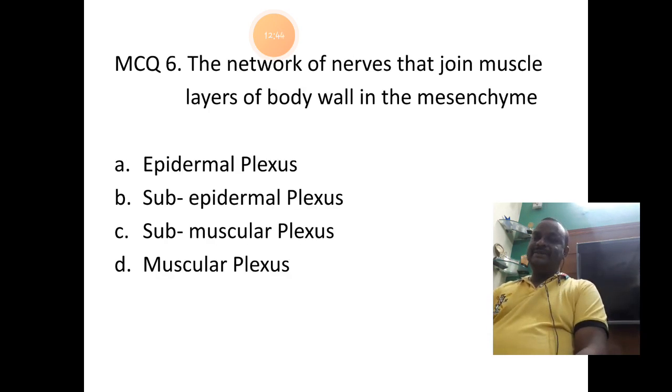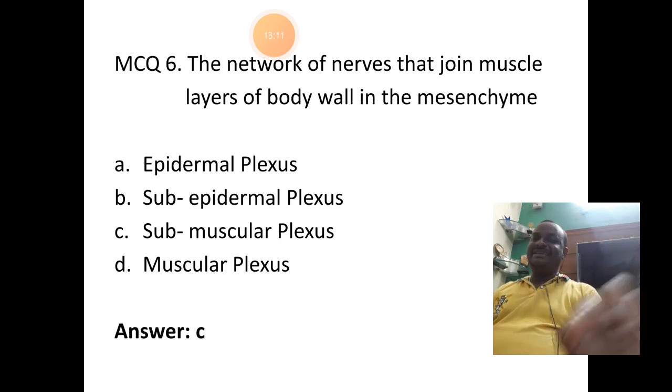Question 6. The network of nerves that join muscle layers of the body wall in the mesenchyme. Mesenchyme refers to the middle layer of the body. So what do you call the network of nerves that joins the muscles there? Epidermal plexus, subepidermal plexus, submuscular plexus and muscular plexus. It is C, submuscular plexus.